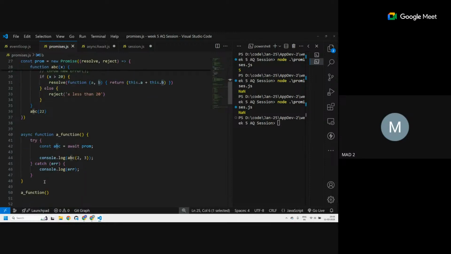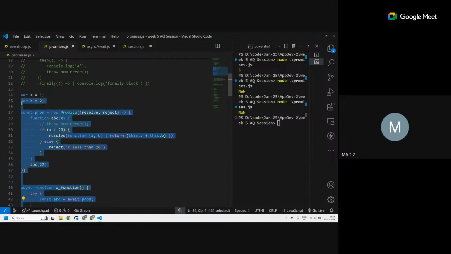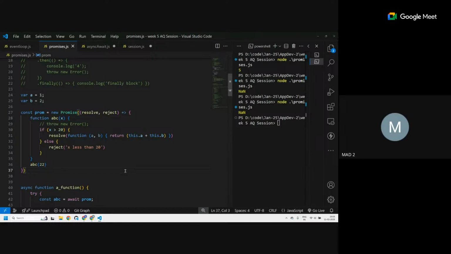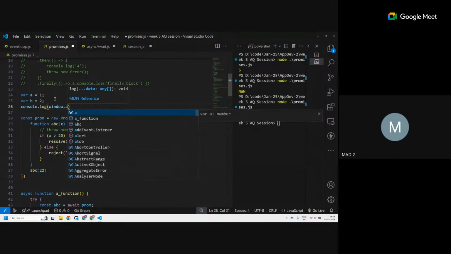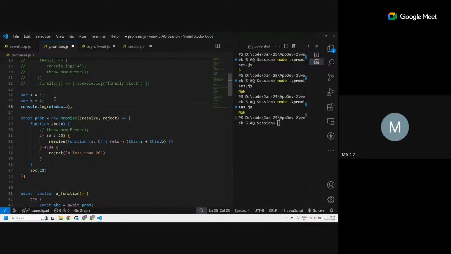So if I run it in the browser, let's see what happens. Here there is nothing called global object. It's called globalThis, but that side effect is not there, so creating a property is not there. If I console.log window.a, then this will not create anything. This will say undefined.